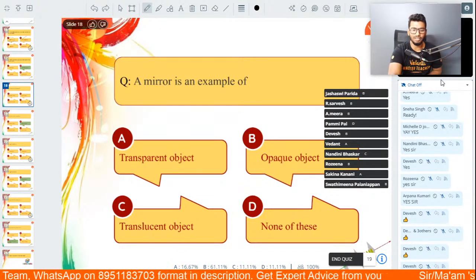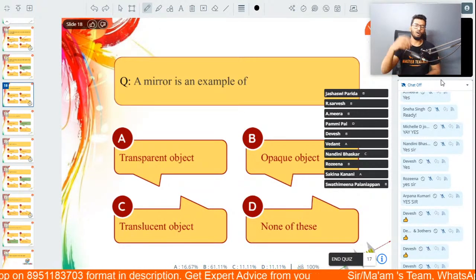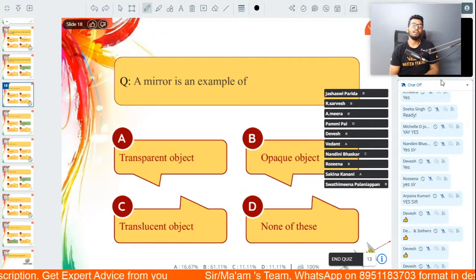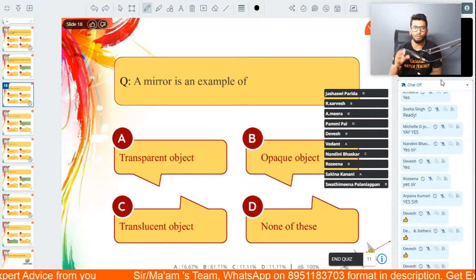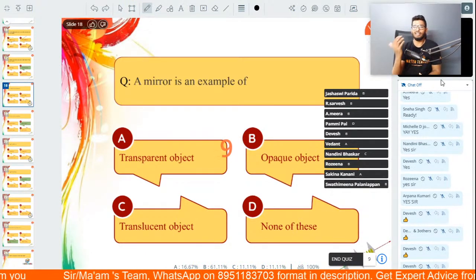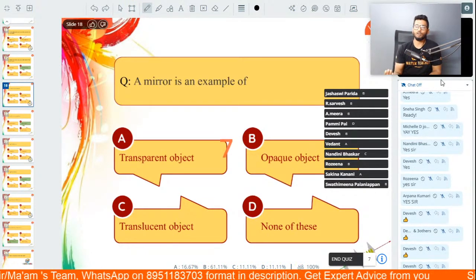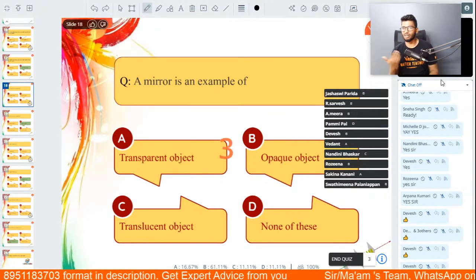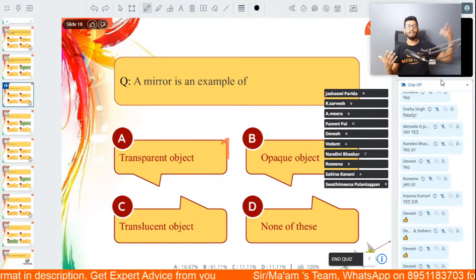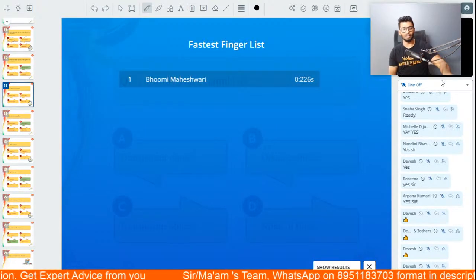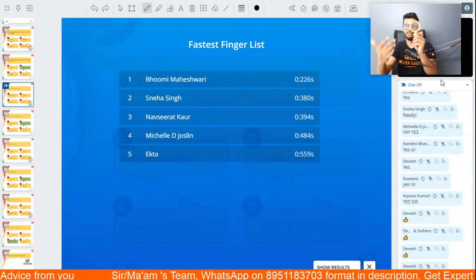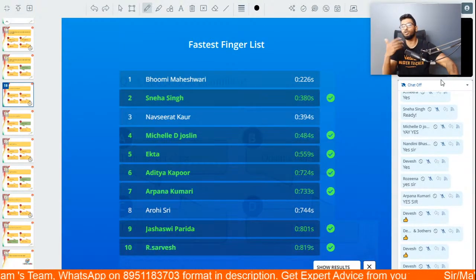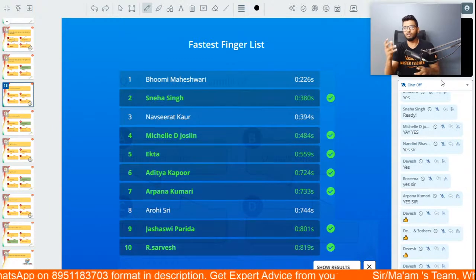So what's the difference between mirrors and lenses? Mirrors are objects which reflect light. Lenses, on the other hand, are objects which refract light. The actual definition: a lens is nothing but a transparent object which has at least one curved surface. It's a transparent object, which means it allows all the light to pass through. Like in this case, it's allowing all the light. You can clearly see through the object. That's called a transparent object. A translucent object is one which allows partial light.